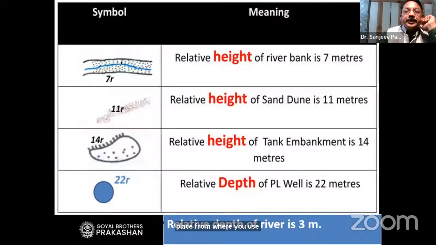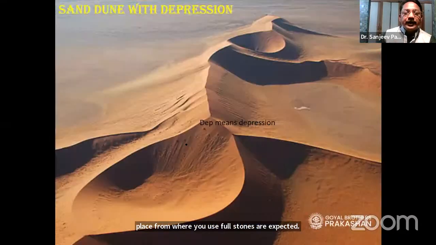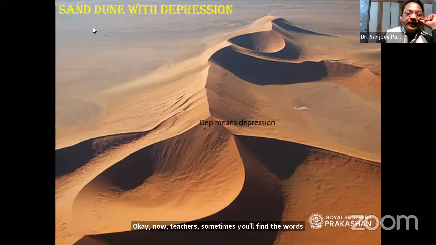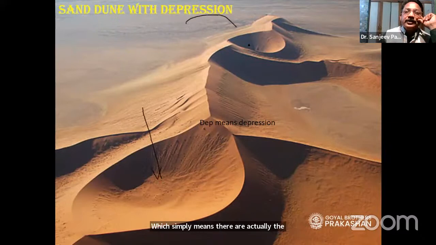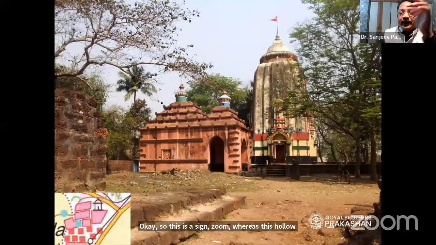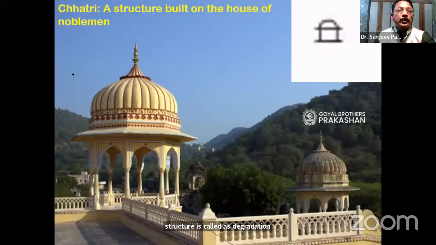Now teachers, sometimes you will find the word depression written in a map, which simply means there are actual depressions like this in the sand. So this is a sand dune, whereas this hollow structure is called a depression. Then temple, we know very well.